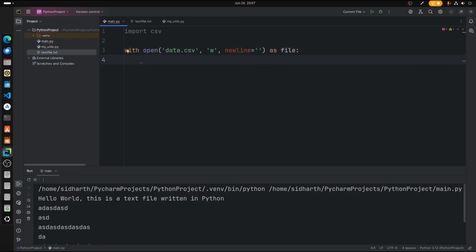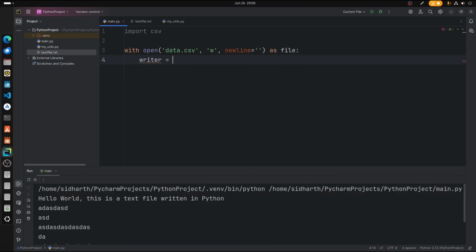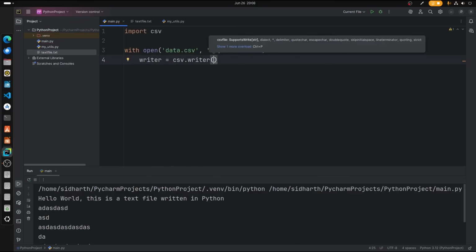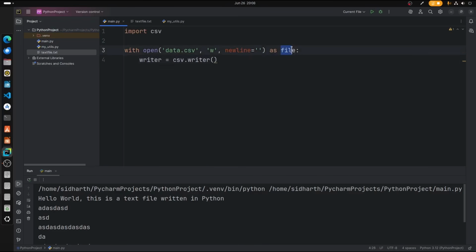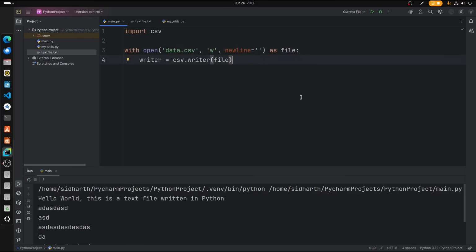Now we're going to create a writer variable for this. So writer is equal to csv.writer, and we're going to write it into the file. The file is data.csv, so let's denote that here. Good.